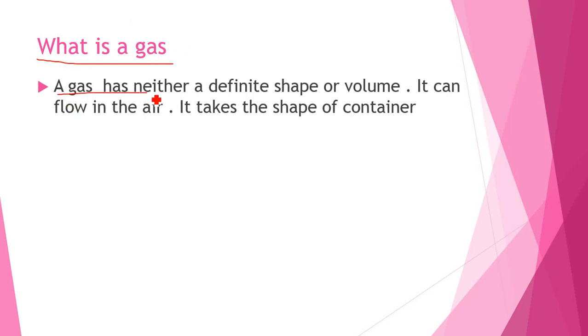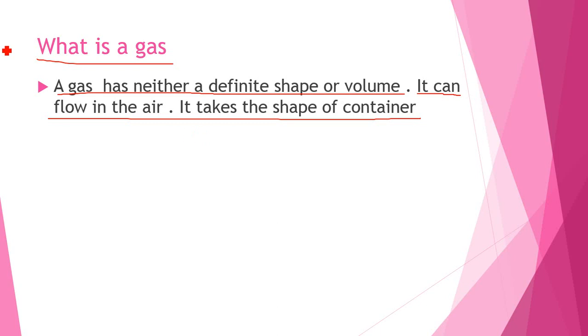What is a gas? So now our next topic is what is a gas? A gas has neither a definite shape nor a definite volume. So this is our third topic, that a gas can flow in the air. It takes the shape of the container because it does not have a definite shape nor a definite volume. It can flow in the air. It takes the shape of the container.